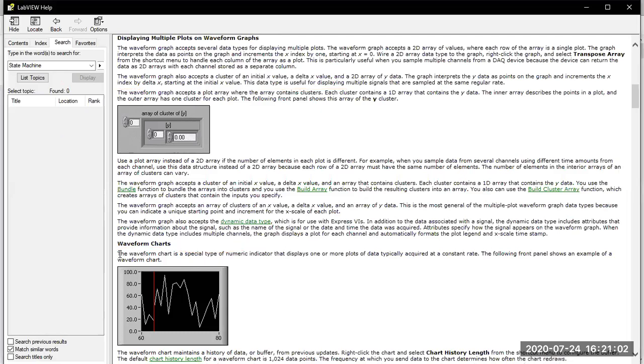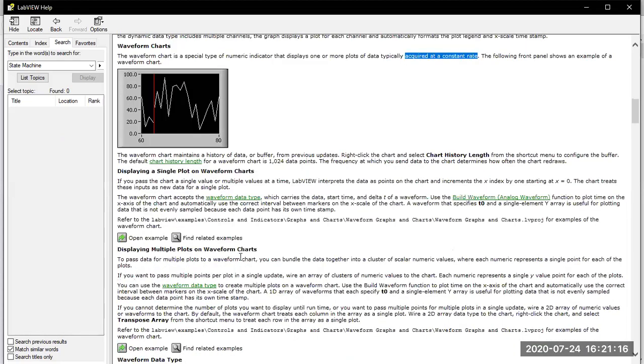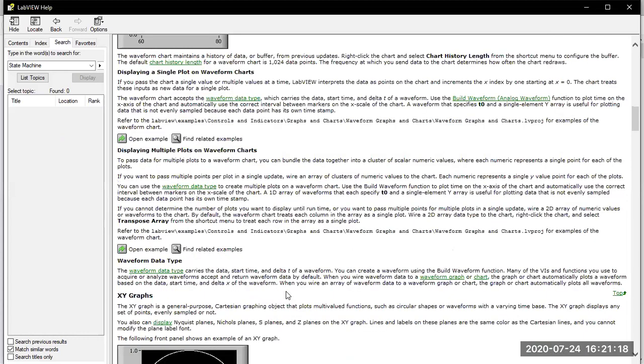The definition is available: waveform chart displays an indicator at a constant rate. So you have a constant rate, and you have to know all those things. For the waveform chart, again the same way: displaying a single plot on a waveform chart and displaying multiple plots on a waveform chart are all very important.